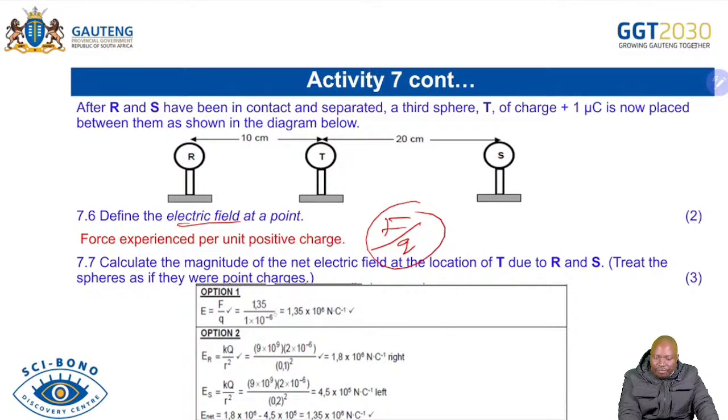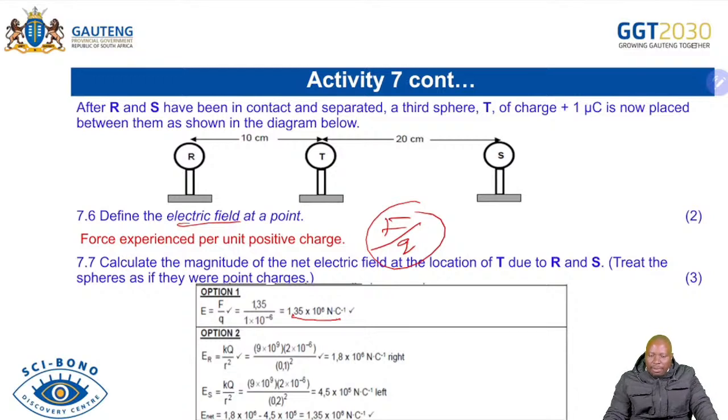So you just say the F there, you divide it by the Q there, which is your 1 times 10 to the power of minus 6, and then you are able to get 1,35 times 10 to the power of 6. Don't forget electric field is in newton per coulomb, the SI unit, because all the time you must be able to indicate the correct SI unit.